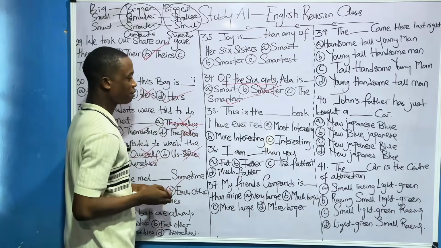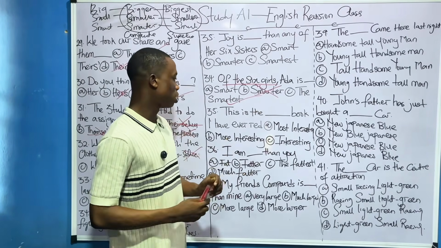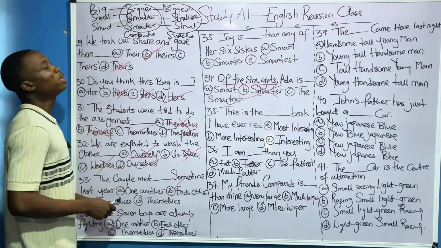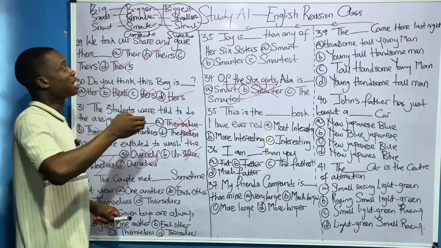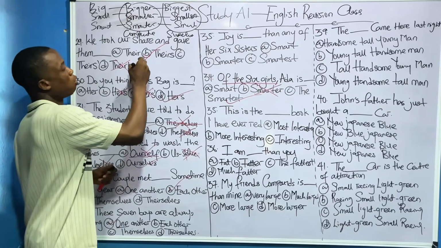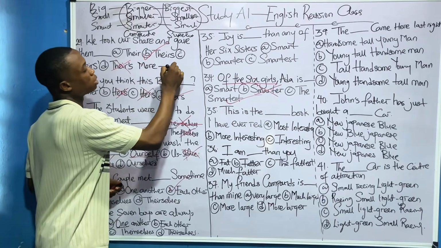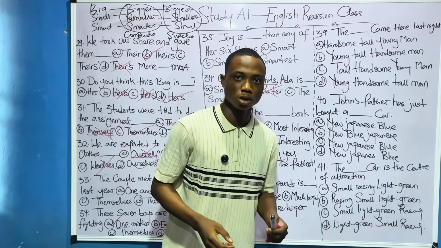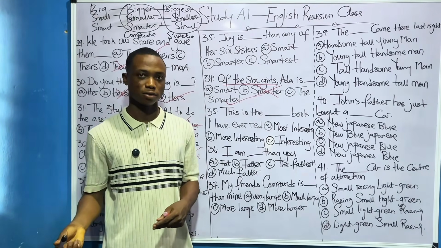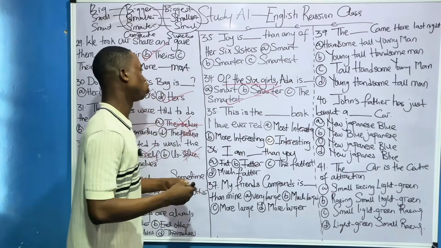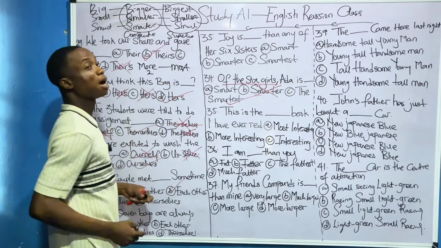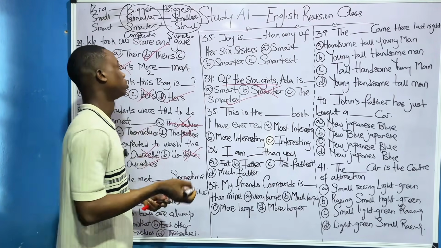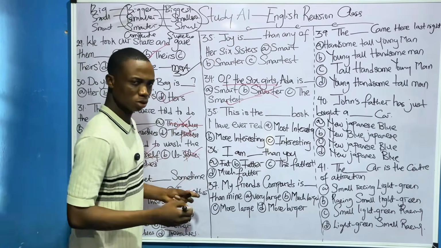Correct. Now 35, we said this is the dash book I have ever read. Take note that when it comes to adjectives, we can either say all these ones, or we can say more and most. When we're talking about two things, we use more. You can say I am more fine than her, for two people. But I can say I am the most beautiful girl in the world, three or more people. Do you understand?